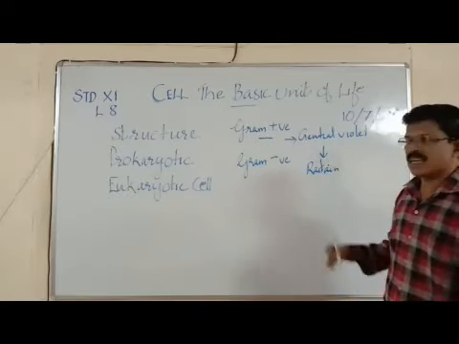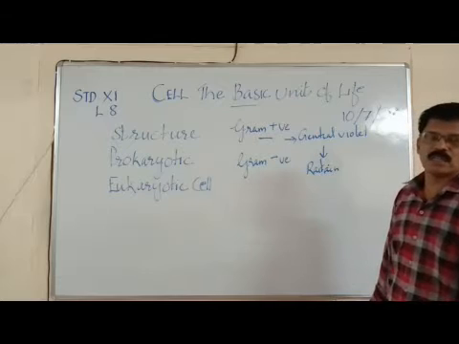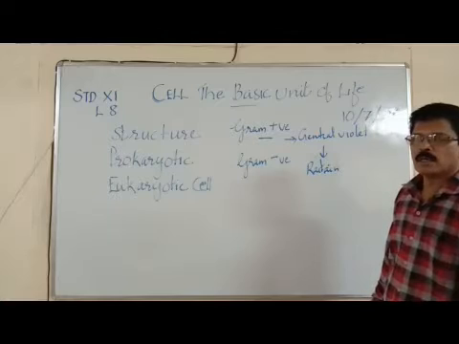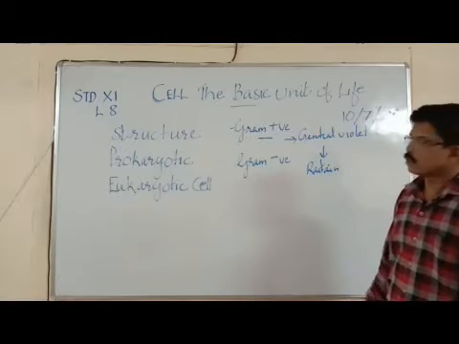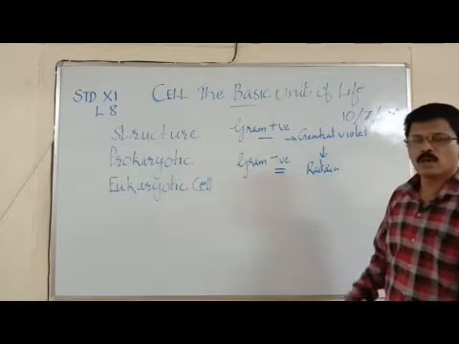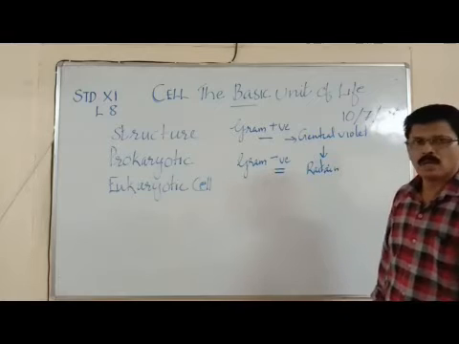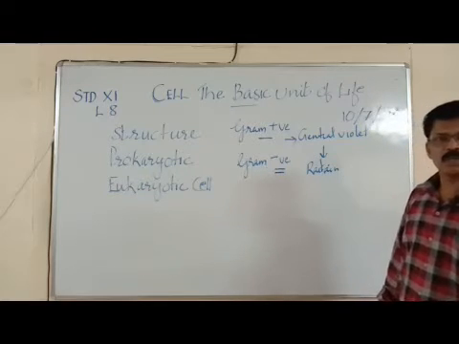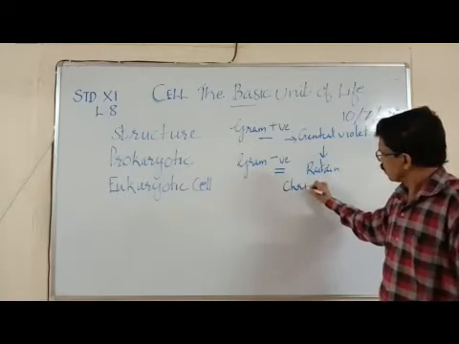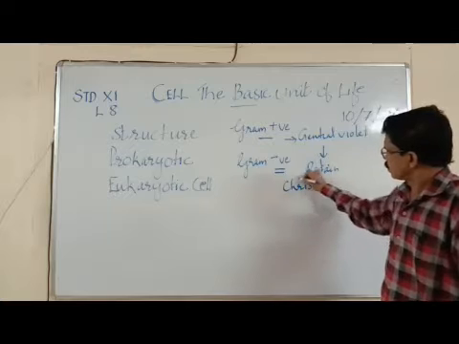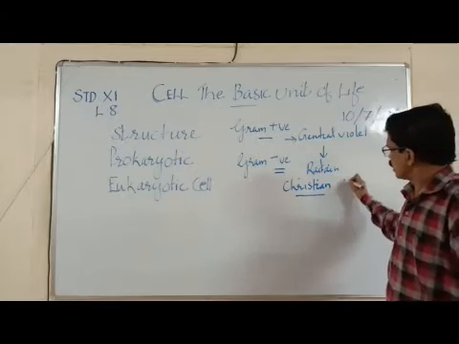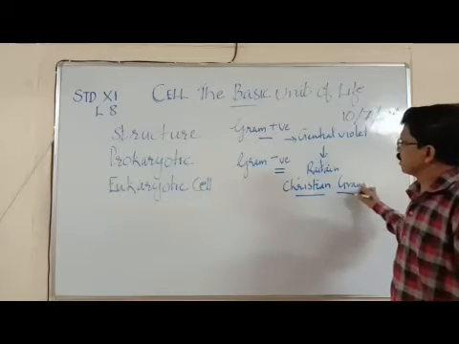At the same time, gram negative bacteria lose the color while staining. These staining properties are very important to determine their aggressive nature. So usually gram negative bacteria are pathogenic and gram positive bacteria are non-pathogenic or non-virulent. This staining property of the bacteria was discovered by Christian Gram. Hence, this technique is called the Gram stain technique, Gram staining of the bacteria. Christian Gram is the scientist who discovered the staining properties.